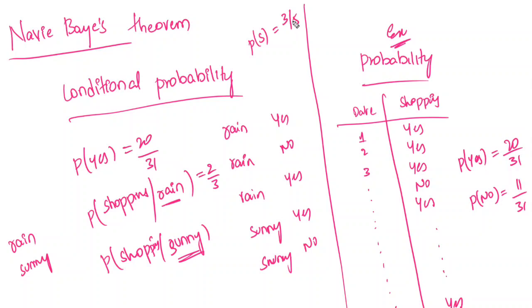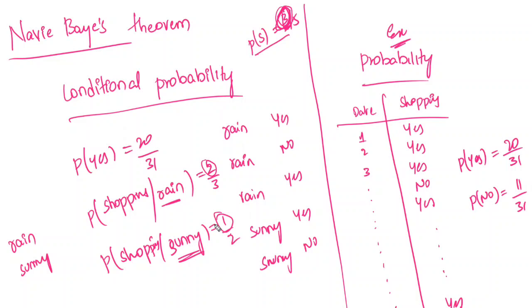This is entirely different. Out of these 3, again, when it is raining, and when it is sunny. So when it is sunny, how many days is it sunny? 2 days, out of which 1 day they have done the shopping. This is different and this is different. This is overall shopping. If you compare the overall shopping, 3 days is the overall shopping, out of which 2 days are rainy days, 1 day is sunny day, they have done the shopping. Got the point? One simple example.